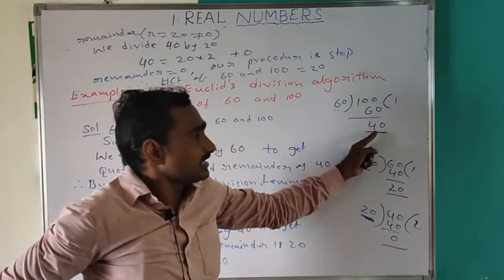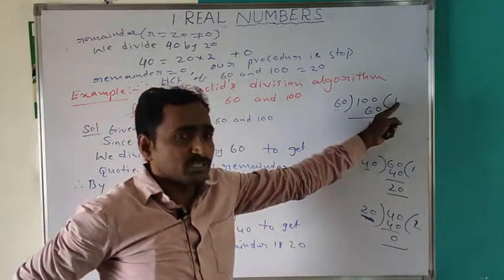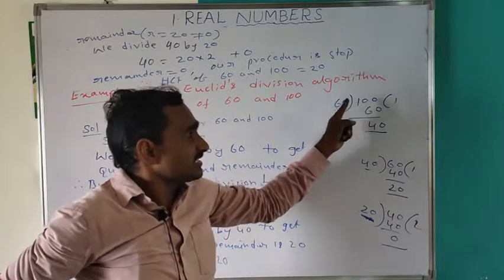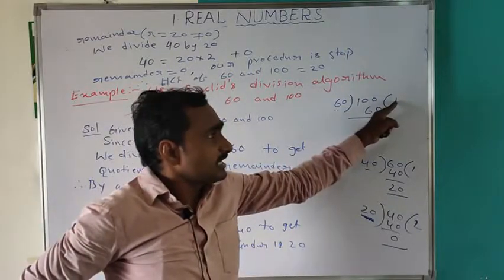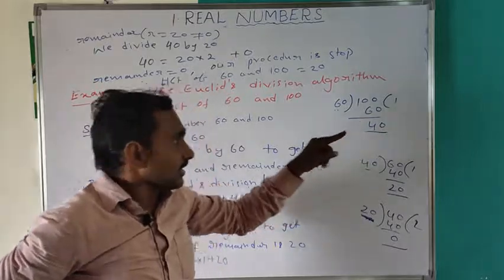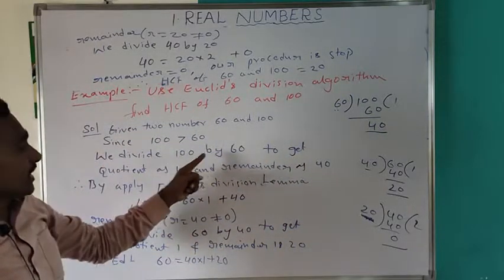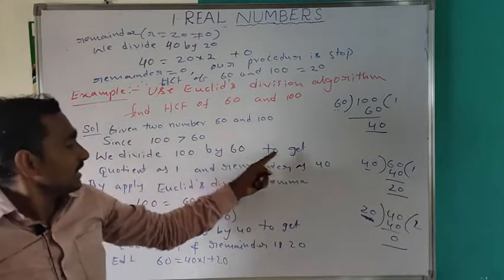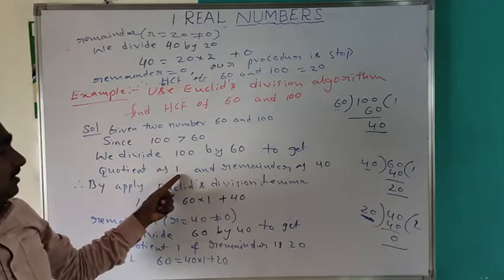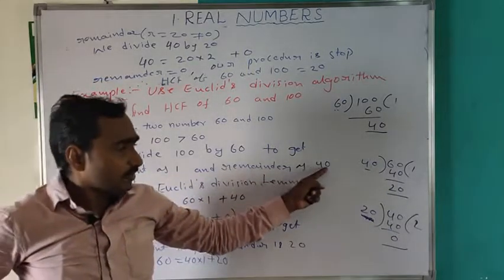So 40 is the remainder and 1 is the quotient.